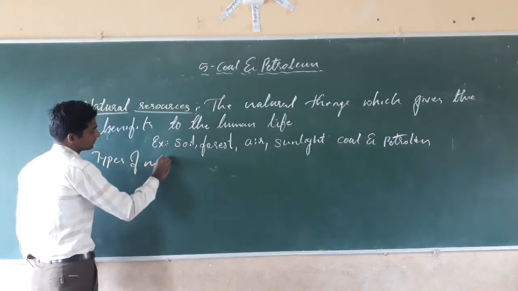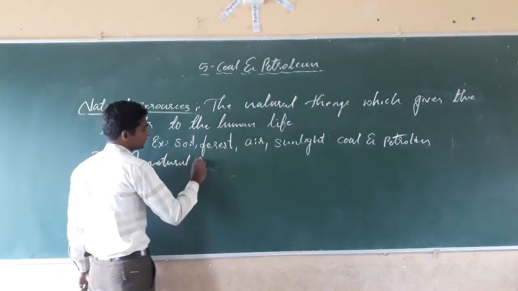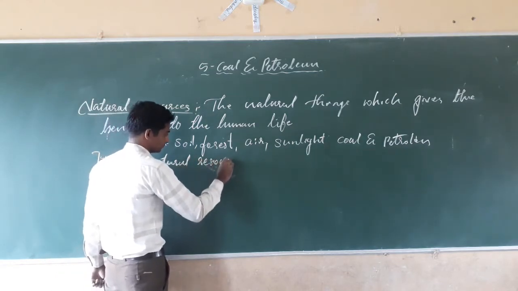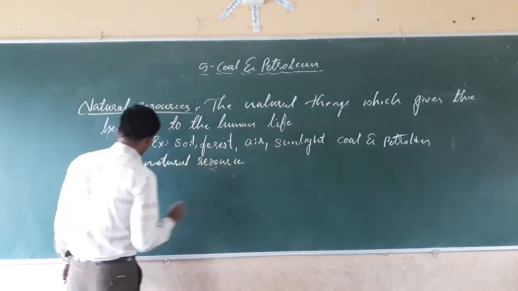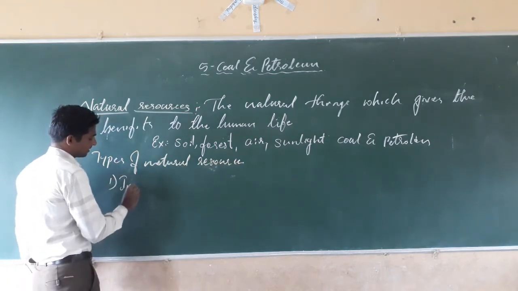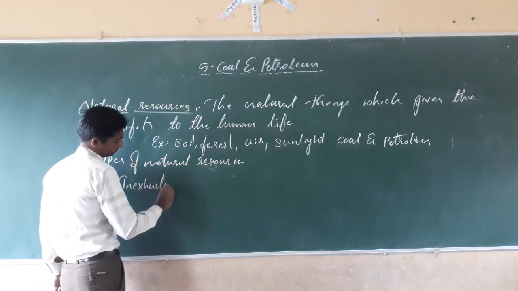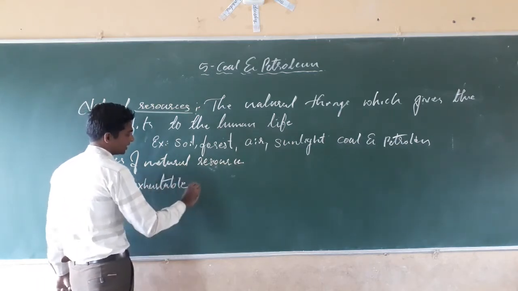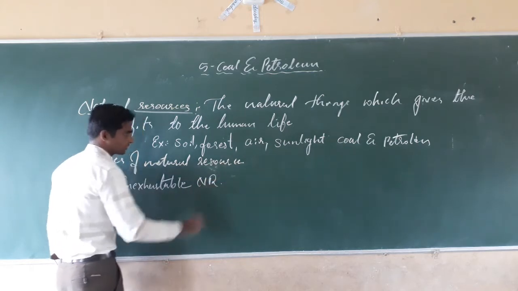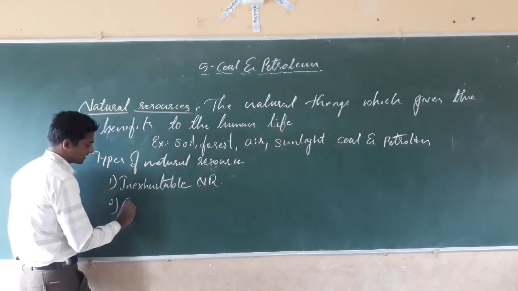Types of natural resource. The first one is inexhaustible natural resource. The second one is exhaustible natural resource.